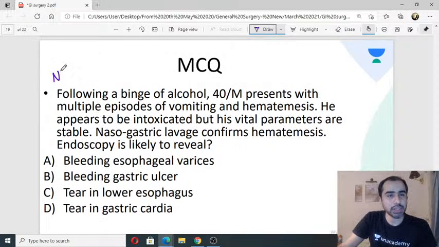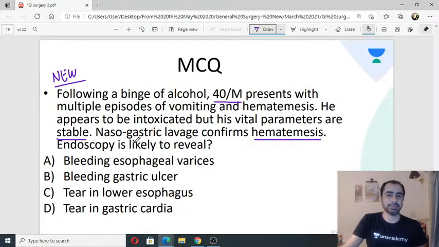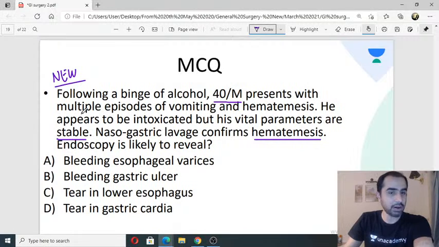Alright. This is a new question. I framed this today only. Let's see what you think about this. Following a binge of alcohol, a 40-year-old male presents with multiple episodes of vomiting and hematemesis. He appears to be intoxicated, but his vital parameters are stable. Nasogastric lavage confirms hematemesis. Endoscopy is likely to reveal what? I made this question today only, so you would not have found this in any of my earlier classes.